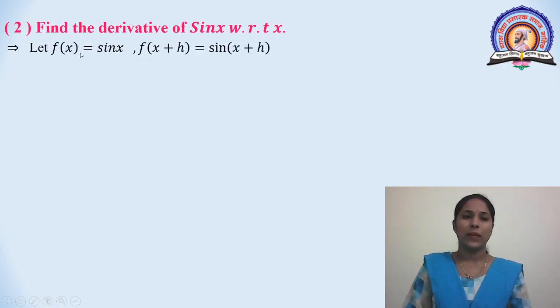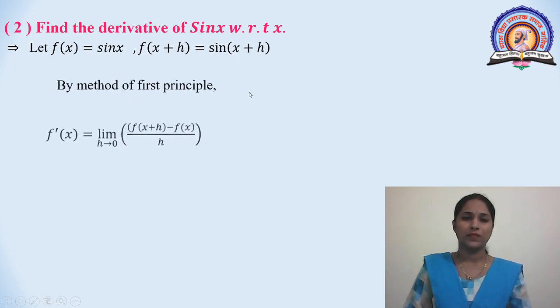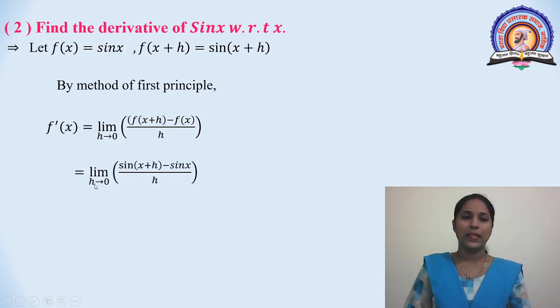Let f of x is equal to sin x, f of x plus h is equal to sin of x plus h. By the method of first principle, f dash x is equal to limit h tends to 0 of f of x plus h minus f of x divided by h. Here, taking the values, limit h tends to 0 of sin of x plus h minus sin x divided by h.